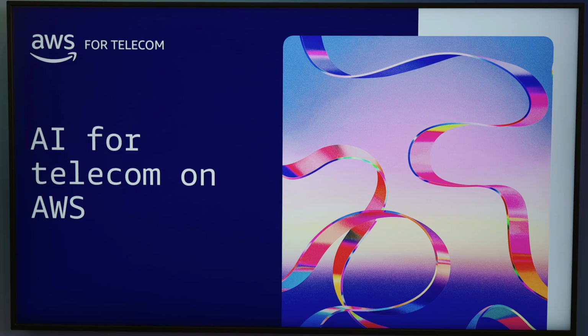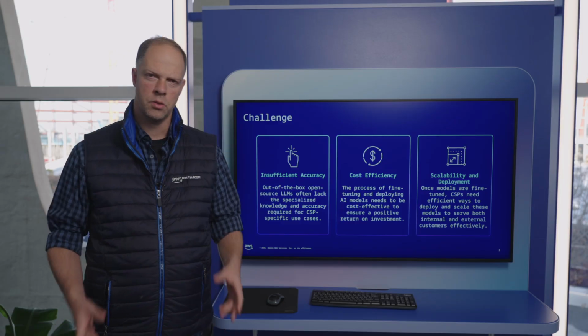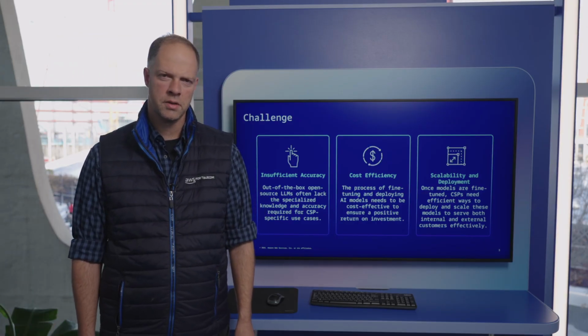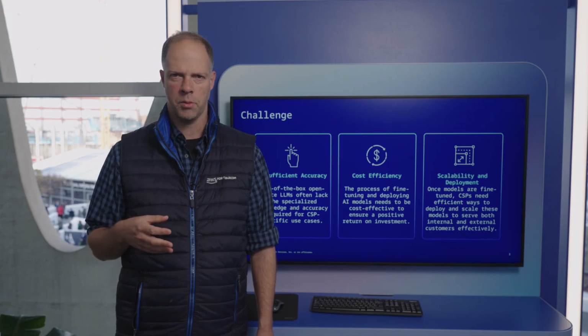So what we're trying to solve today, we're trying to focus on the challenge for CSPs to utilize and infuse generative AI into their applications using out-of-the-box open source large language models. And they find that the main challenge there is that those out-of-the-box large language models are not accurate enough, hence they cannot provide the relevant specialization where it comes to solving telecom use cases.